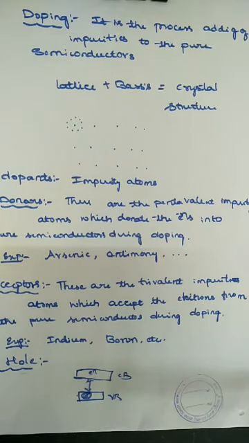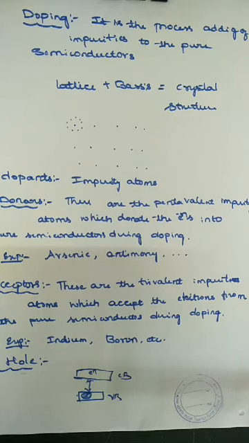The vacant site of electron in an atom of a semiconductor is called a hole. Okay, when a potential difference is applied, the hole moves in the valence band in a direction opposite to the flow of electrons.